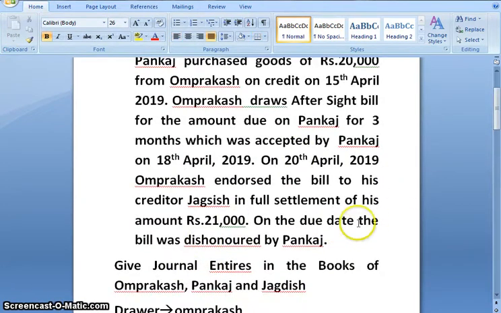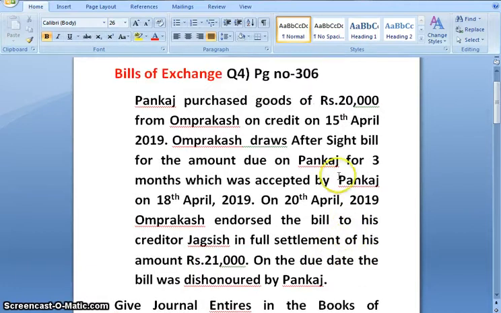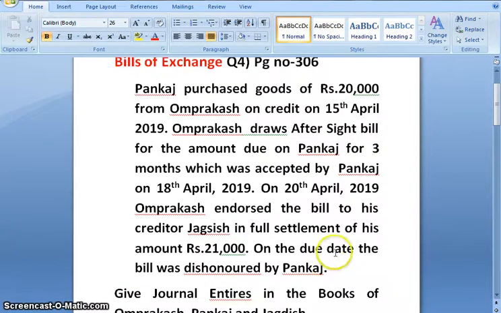On the due date, now we need to calculate the due date. Bill is being drawn on 15th April. Now the bill was accepted by Pankaj on 18th April and it is an after sight bill. So we will calculate from the day which is accepted.